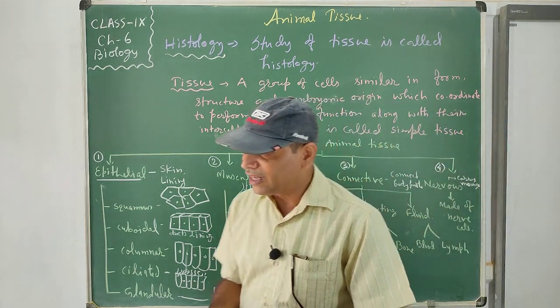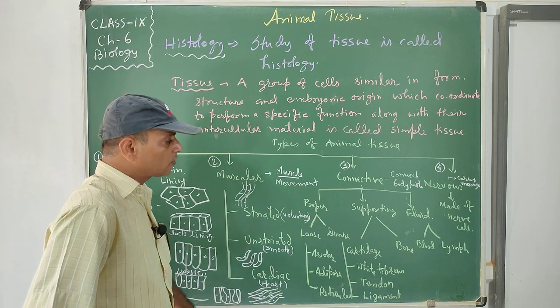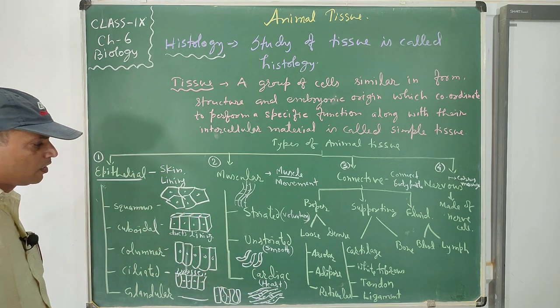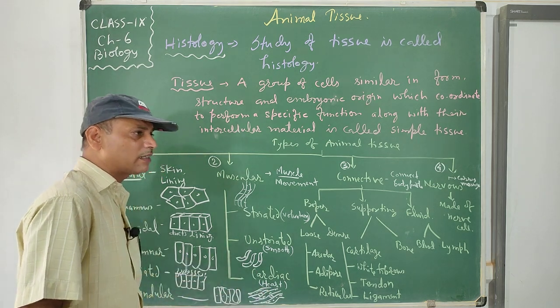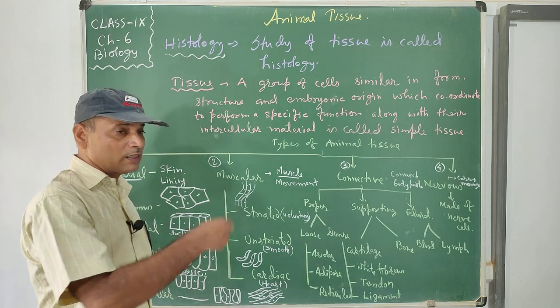They never get fatigued. It means they are always in function, and they will not stop their functioning at a go. So the cardiac muscle is a very important muscle that makes the heart. The heart is a very important organ of our body, pumping blood to all body parts.